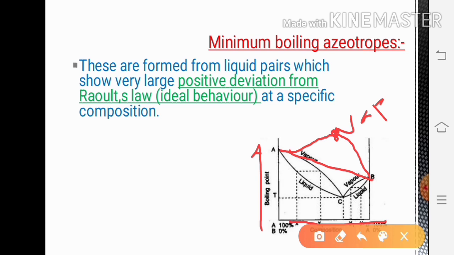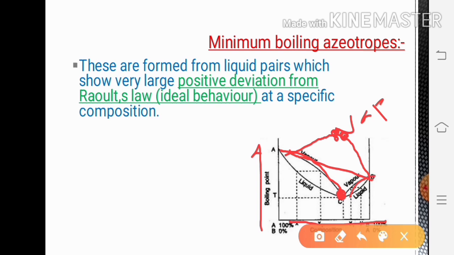So the boiling point will be the minimum. In that case the boiling point comes here. So the vapor pressure curve shows maximum vapor pressure, which means minimum boiling azeotropes. If the vapor pressure curve goes upwards, the boiling point curve comes downwards.